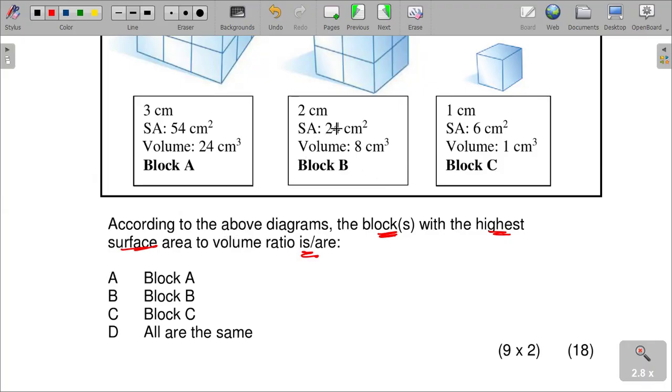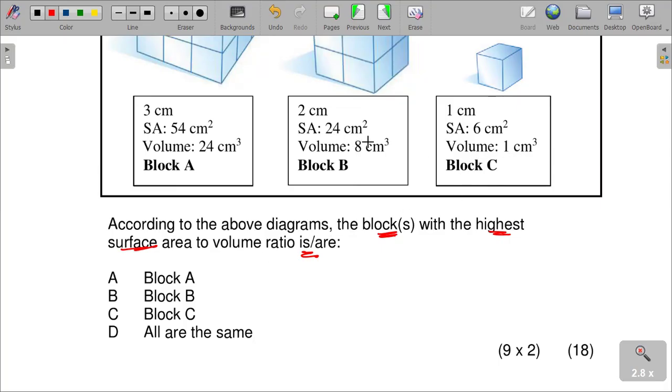So this surface area is the highest surface area to volume. When we look at this, we can identify that this can be 6 to 1, and then this can be 3 to 1. This can be block A? So 6 to 1 surface area to volume. We are saying the ratio is 6 to 1.